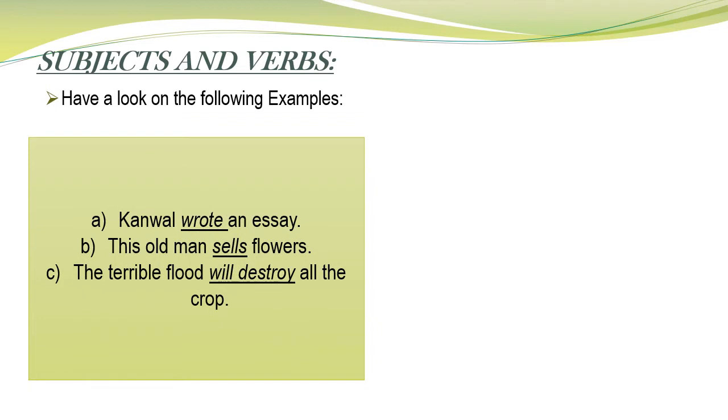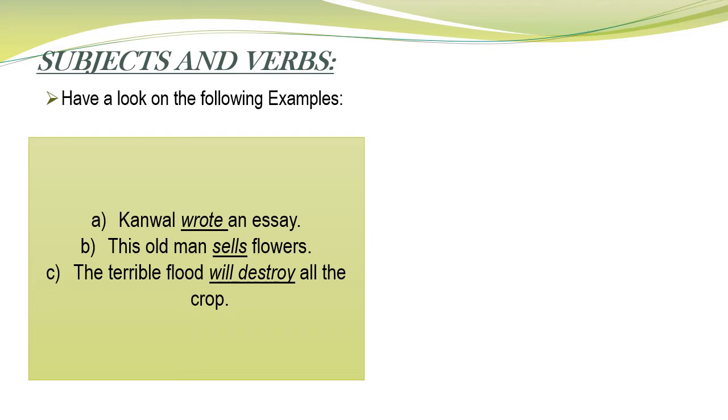Number 1 is: Kawal wrote an essay, right? If we change it into a question, it says, who wrote an essay? The answer will be Kawal. The question part, who wrote an essay, is the predicate, and the answer is Kawal, and therefore Kawal is the subject of the verb wrote. The word wrote is underlined. This is showing the verb here.